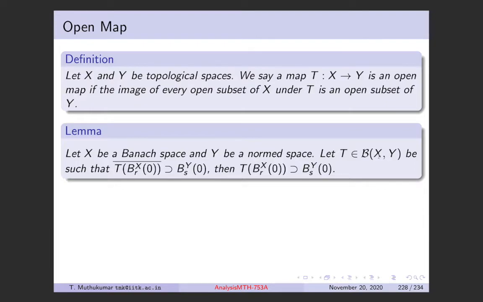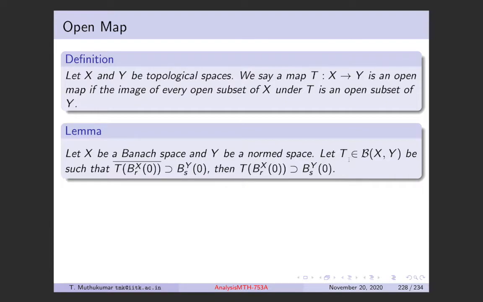It's linear because X and Y are vector spaces, and there is a topology in both X and Y coming from the norm. So with respect to those topologies, this T is continuous. That's what we mean by continuous linear operator.